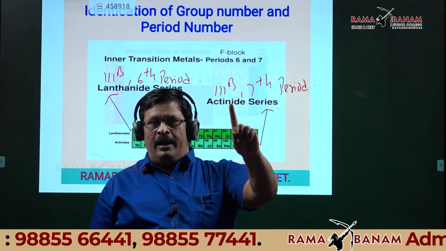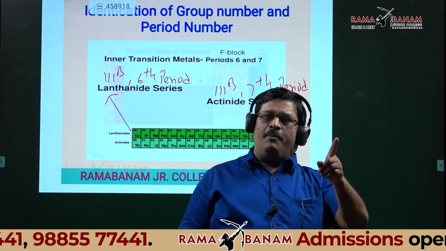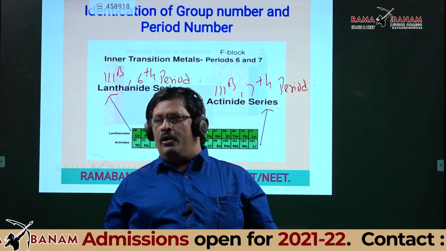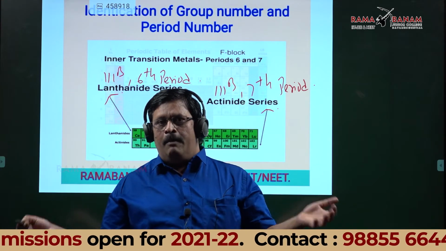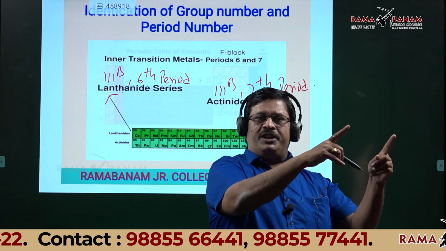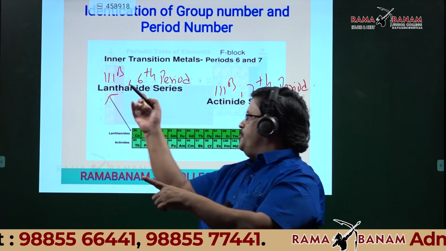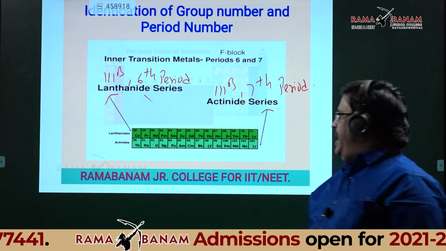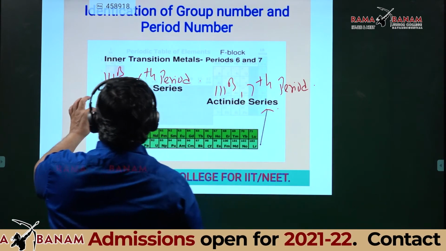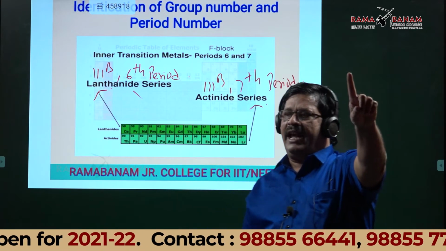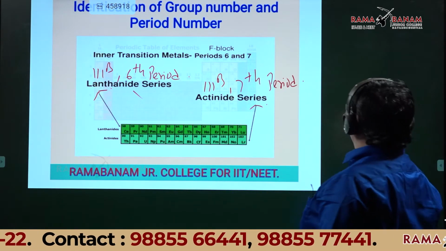One more important point. No need to memorize the element names or the symbols. But you should know the atomic numbers of the first element and last element in these two series. Can anyone tell the atomic number of the first lanthanide? 58, sir.